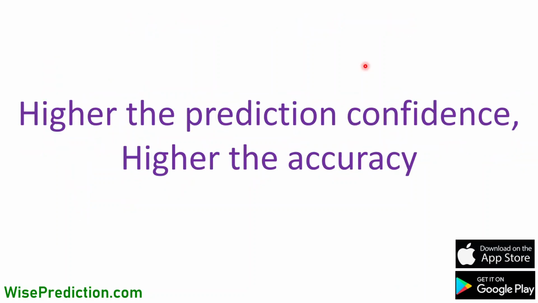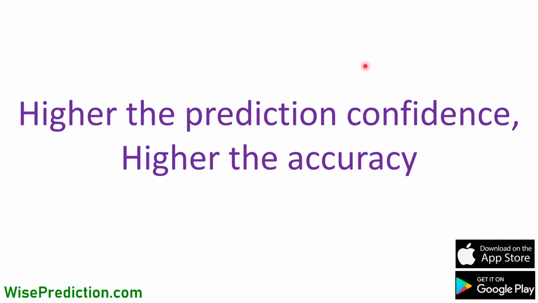So what that really means is that whatever the prediction is, either 50% or 80%, the results will be fluctuating around that, closer to that one. But the finding from these examples is that the higher the prediction confidence, the higher the accuracy. So if the prediction for a given result is 40%, 50%, 60, 70, 80 or higher, as the prediction confidence goes up, the accuracy is expected to become better and better as well. So maybe from 50% to 60%, from 60% to 70%, and so on.